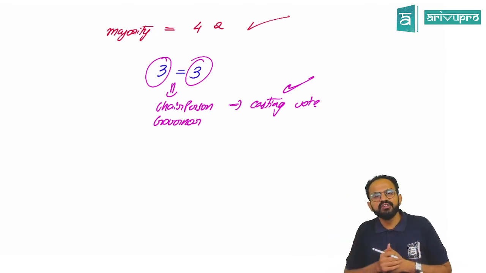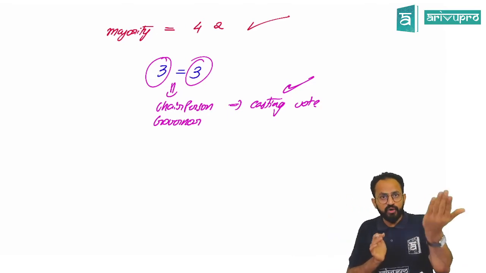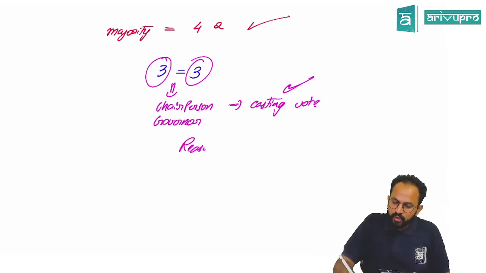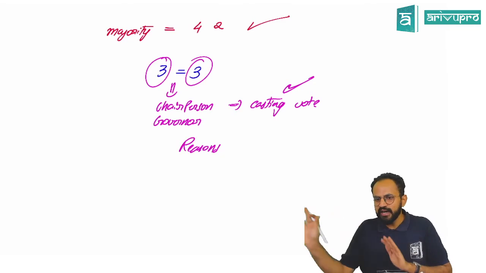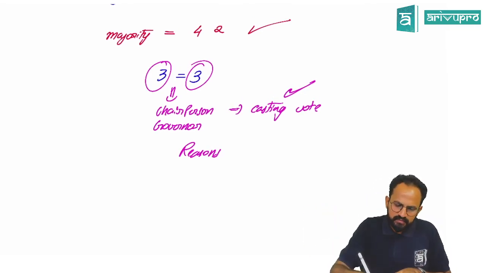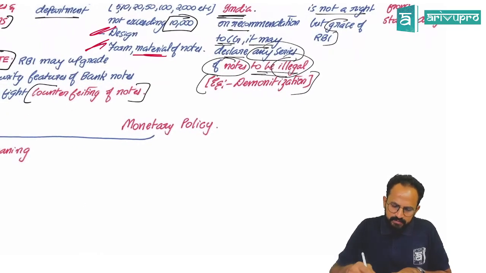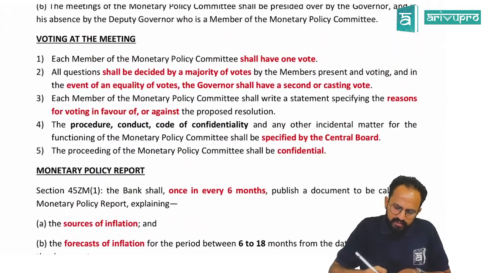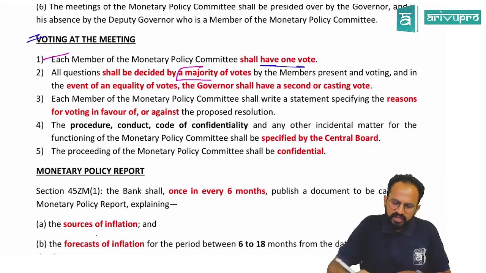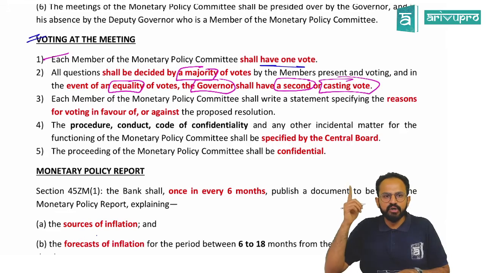Whenever these members are voting, whether for or against, they have to give reasons: why you are voting for or why you are voting against. Simple, this part. Voting: each member shall have one vote. It shall be decided by majority of votes. In case of equality of votes, our governor shall have a second, also called a casting vote.